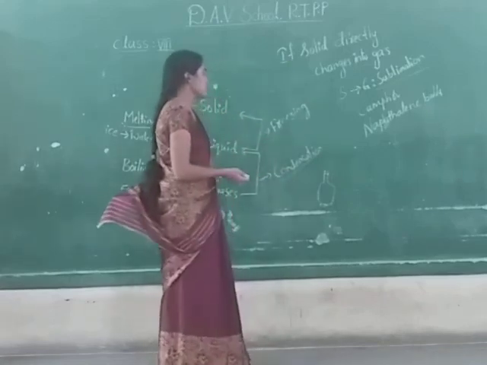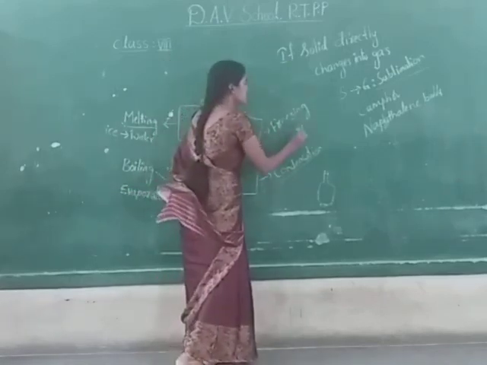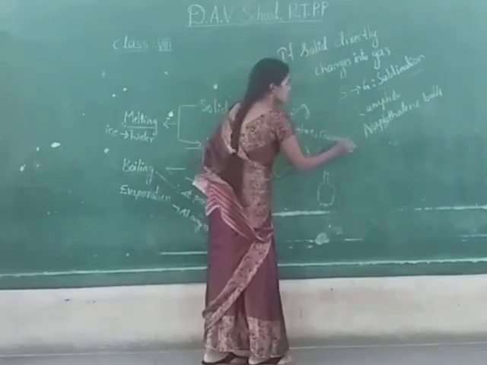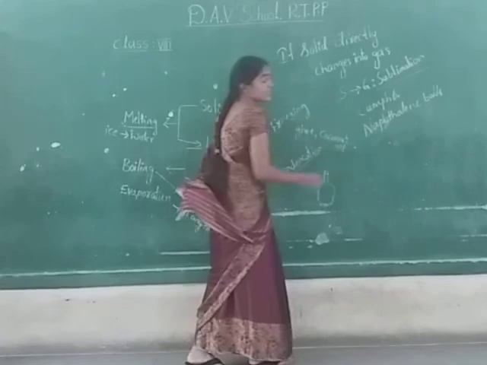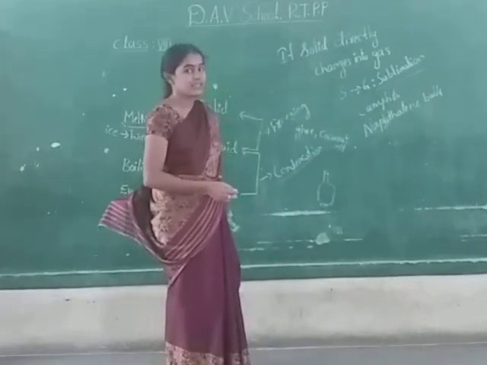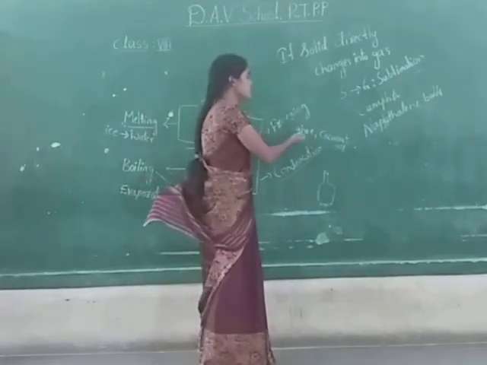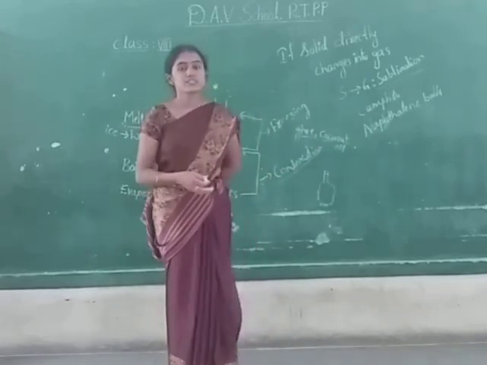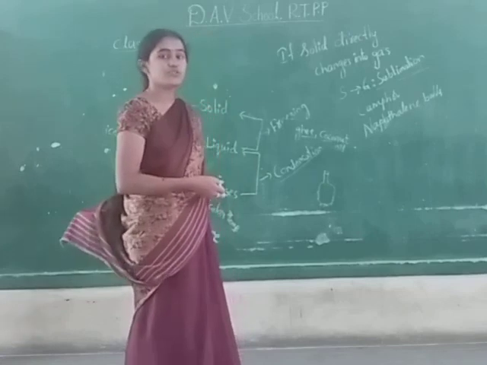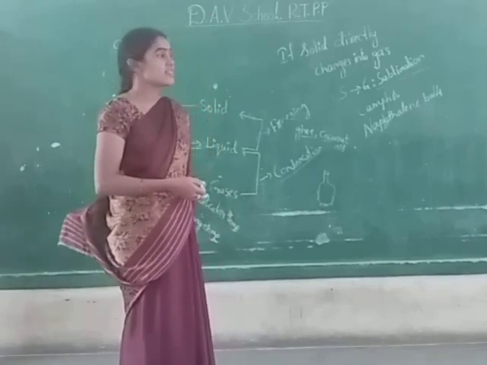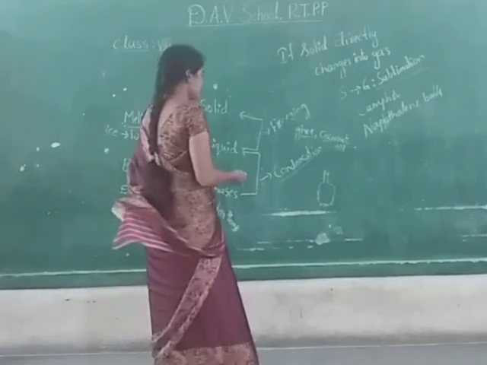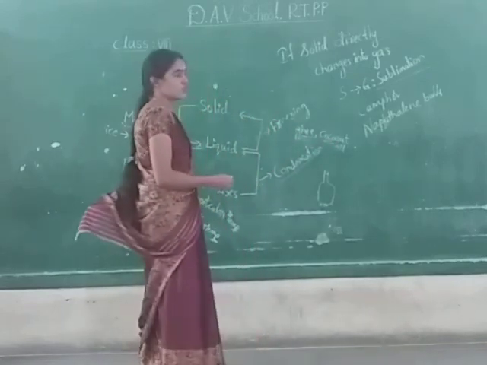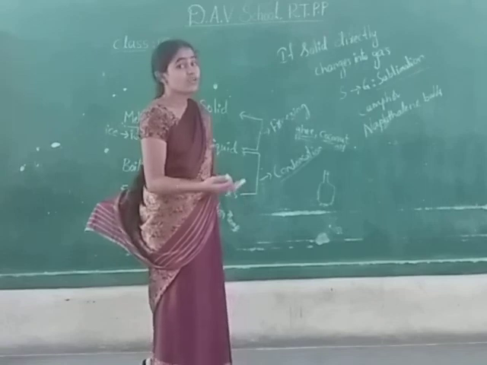And freezing, we generally observe in our home with ghee and coconut oil. If you observe ghee and coconut oil during the winter season, they are in solid state. Generally, ghee and coconut oil are in liquid state. If it is cooler, that means in the winter season, due to the lower temperature, they will change into solid state. So these are examples of freezing. Change of coconut oil from liquid state to solid state.